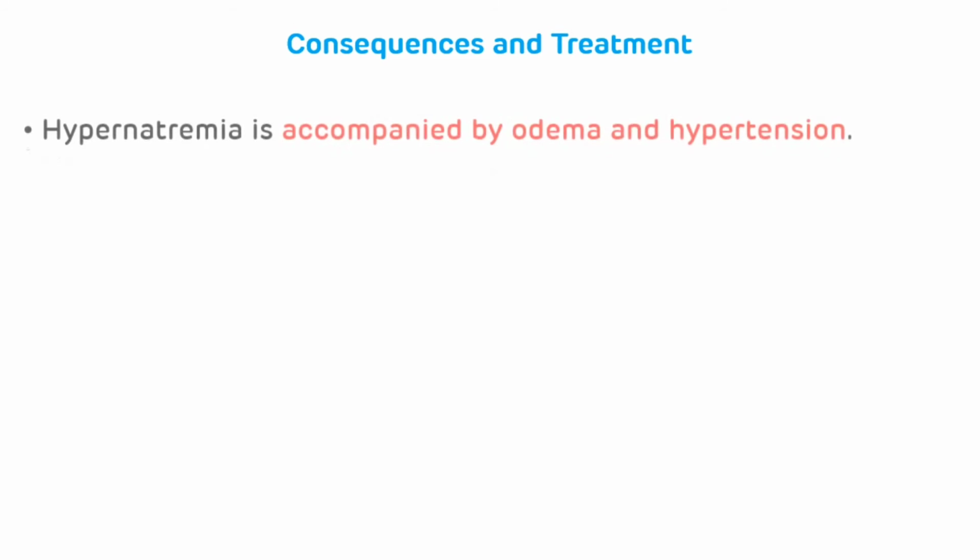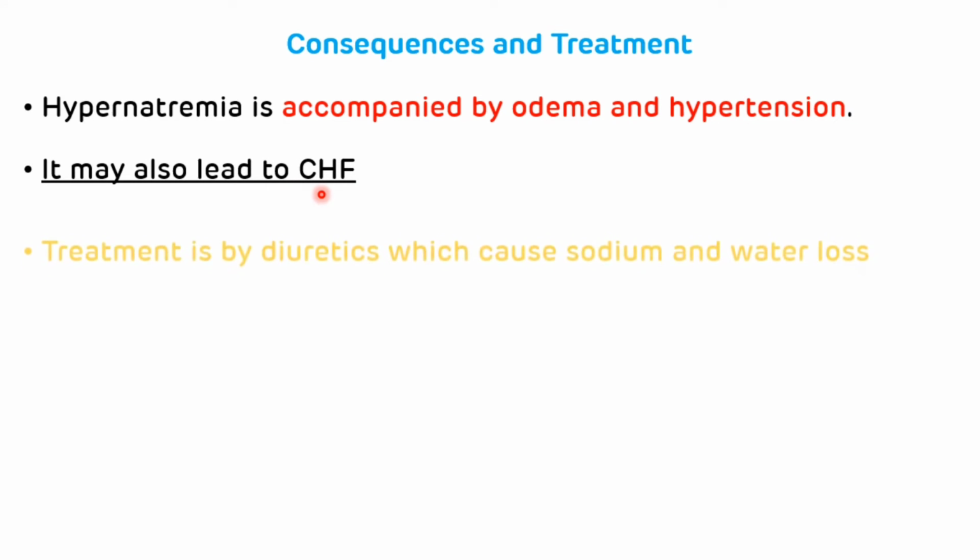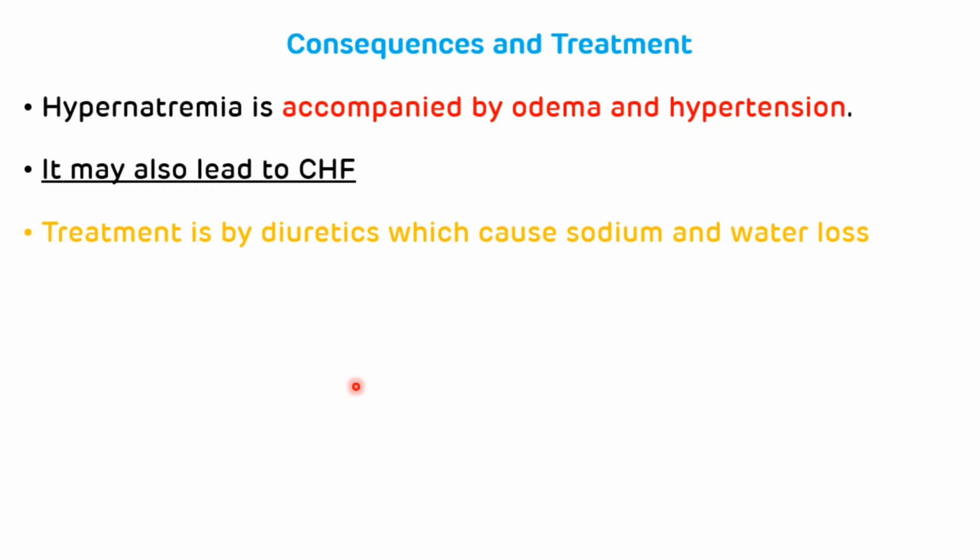Consequences and treatment of hypernatremia. As we have seen, hypernatremia is accompanied by edema and hypertension. It may also lead to congestive heart failure. So treatment is by diuretics which cause sodium and water loss. That is about consequences and treatment of hypernatremia. Now we will see hyponatremia.